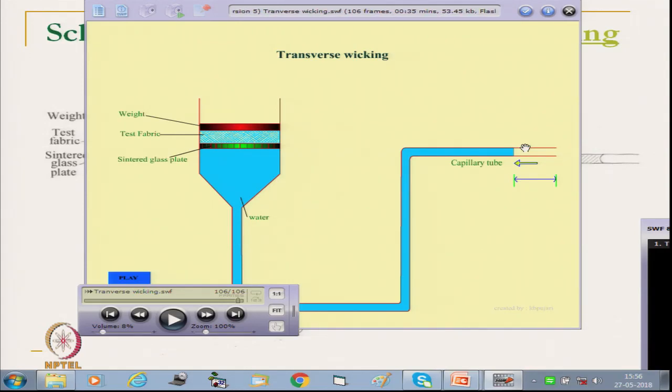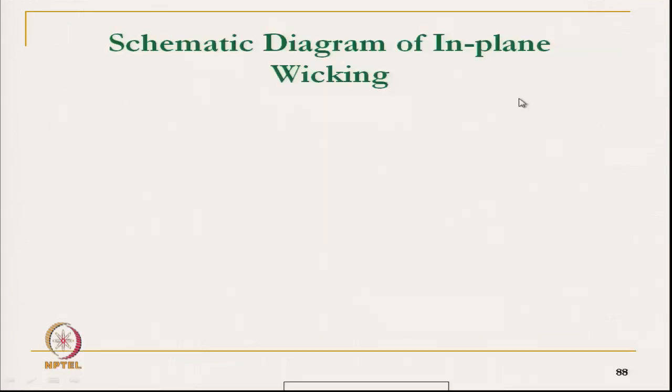This is the way to measure transplanar or transverse wicking. Now, in place of this meniscus, we can have another arrangement which will siphon out the water, and that reduction in mass can be noted down.